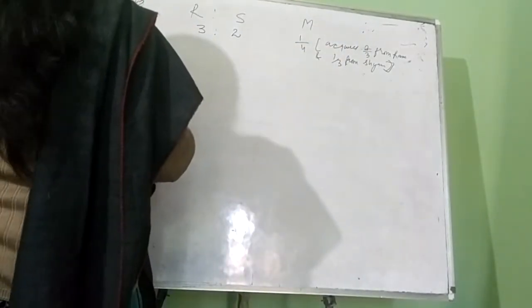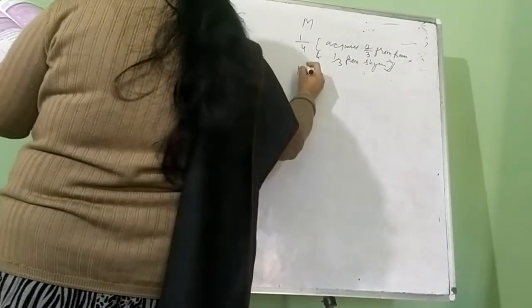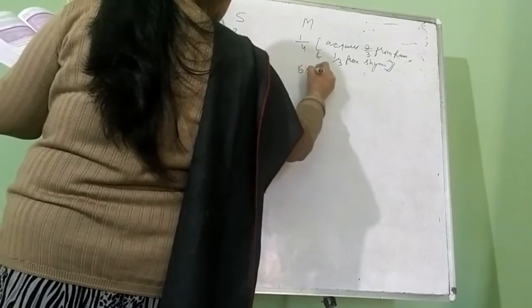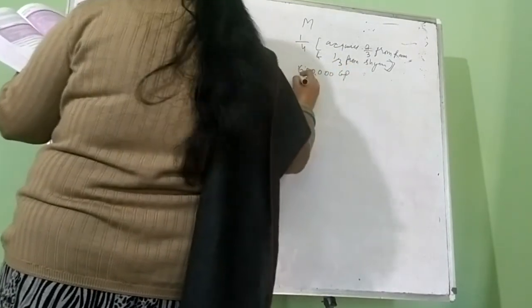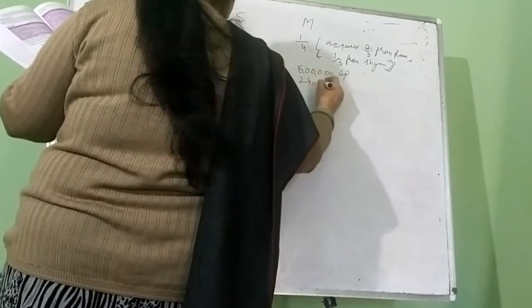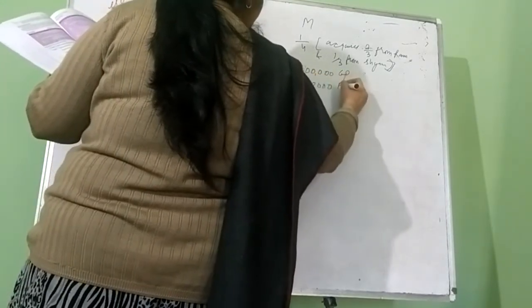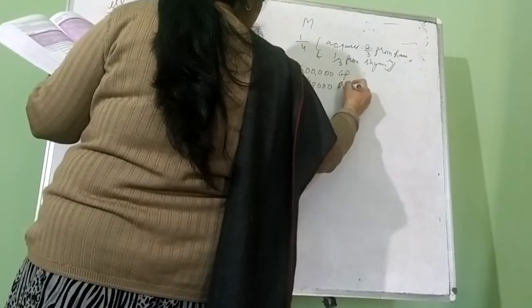This is given. And Mohan brings rupees 6 lakh as capital and rupees 2,40,000 as premium for goodwill.